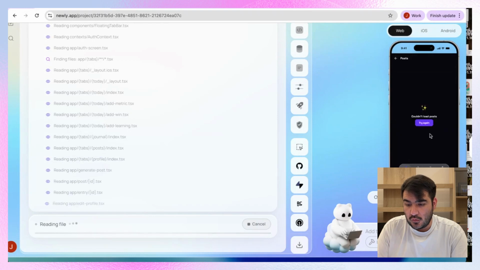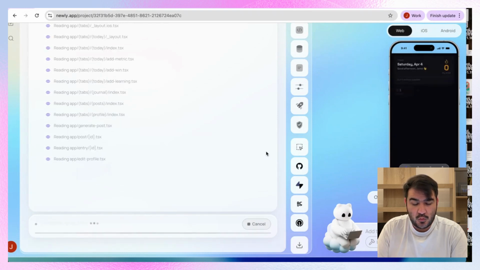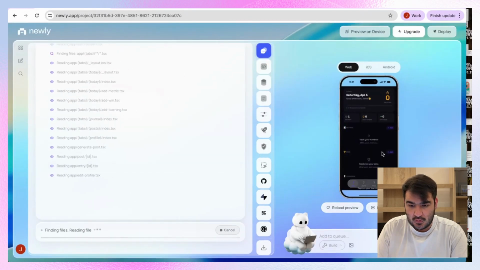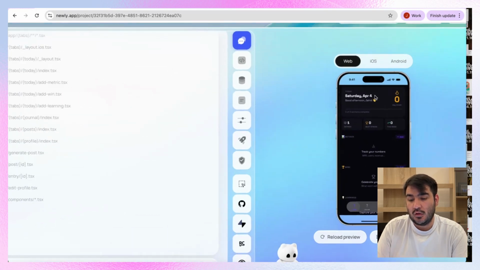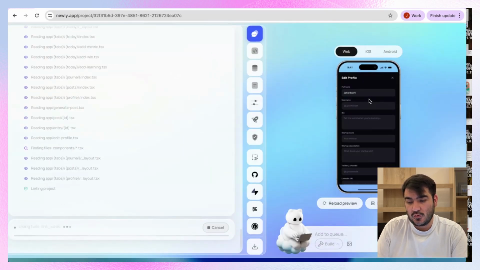So here we have no logs, of course. Yeah, so let's wait for AI to finish and then we can see everything. But yeah, it looks nice. I really like this. This is cool. Yeah, we can also edit our profile. This is cool. So let's see.